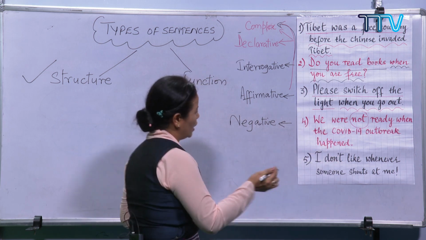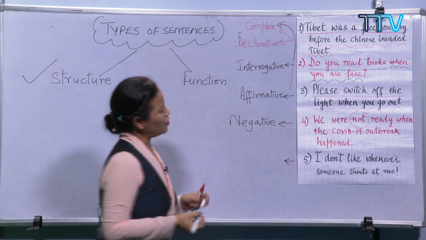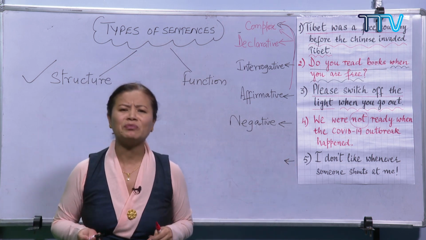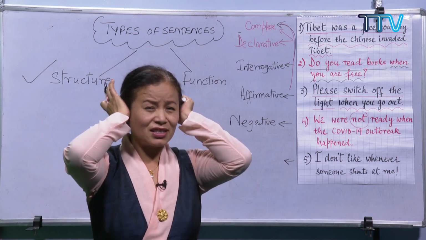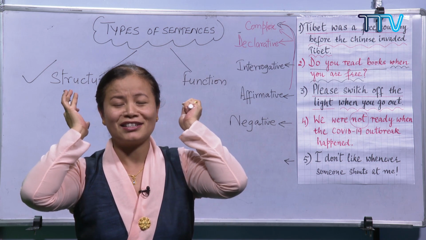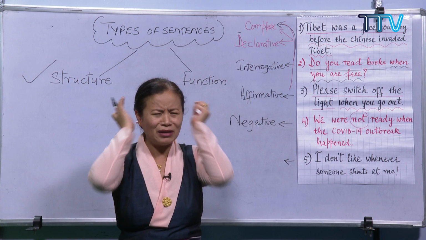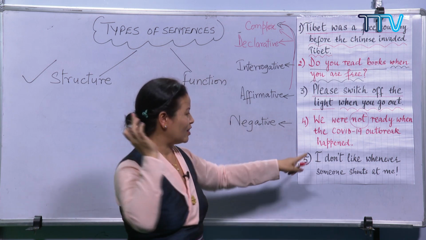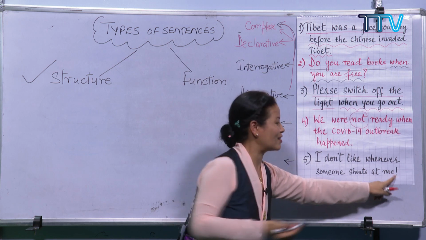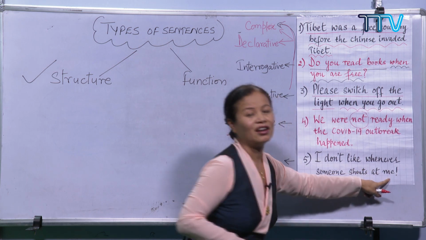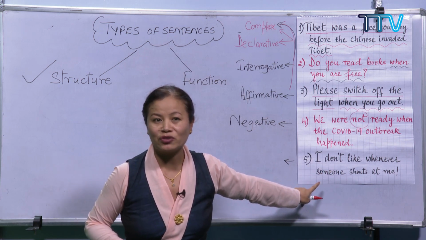Okay. And then finally the tricky one here. I don't like when someone shouts at me. It's annoying, sometimes you say, isn't it? So it's a strong expression, a strong feeling you are showing. So therefore, you have an exclamation mark, the punctuation mark, exclamation here. And this suggests this is an example of an exclamatory sentence.